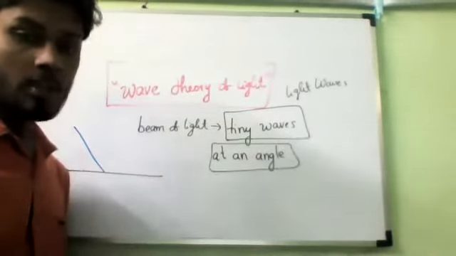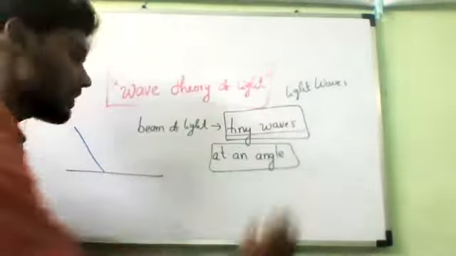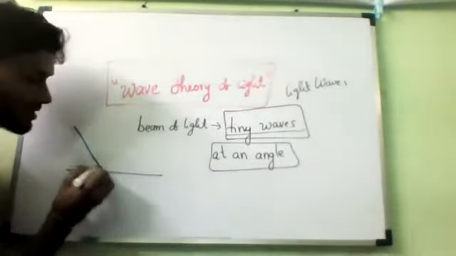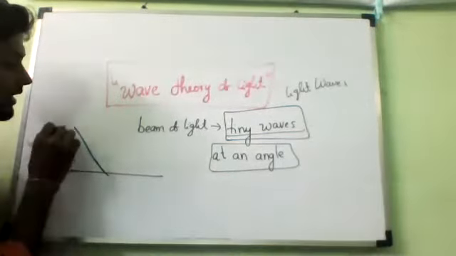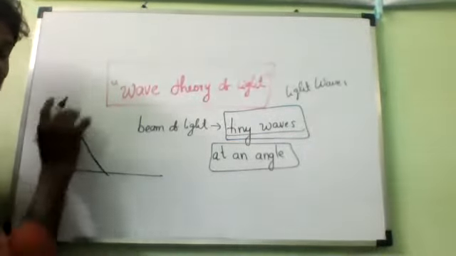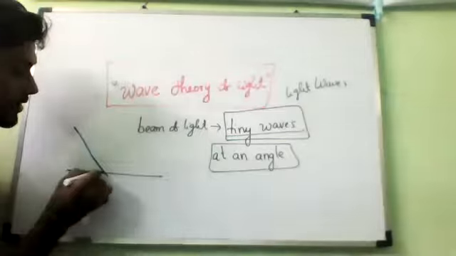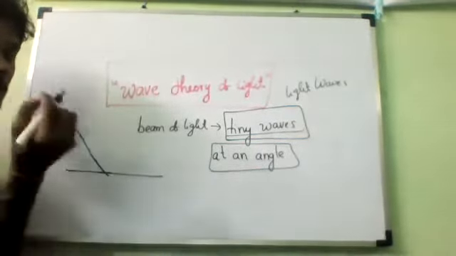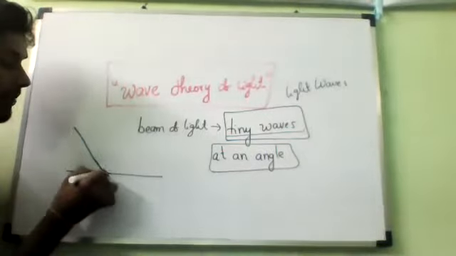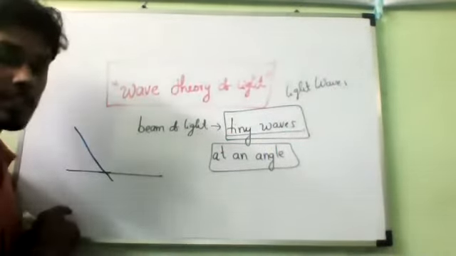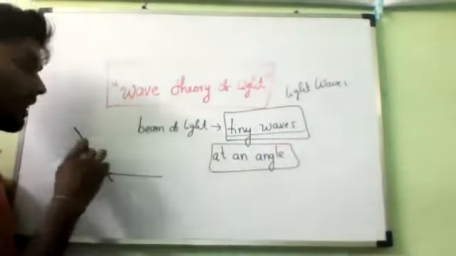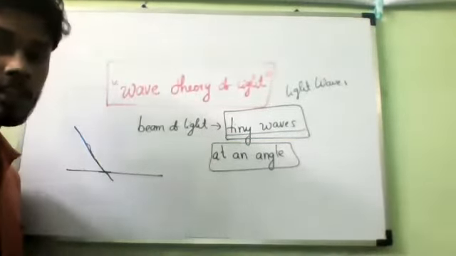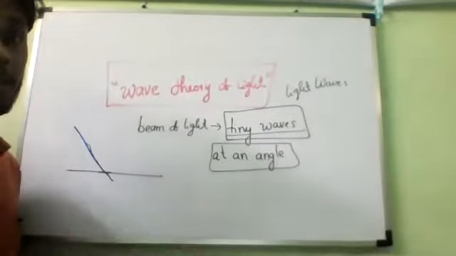Actually all the light waves have the same speed in a particular medium. The light waves at the boundary enter the medium first and their speed changes first, and later the waves coming next change their speed, whether it increases or decreases.